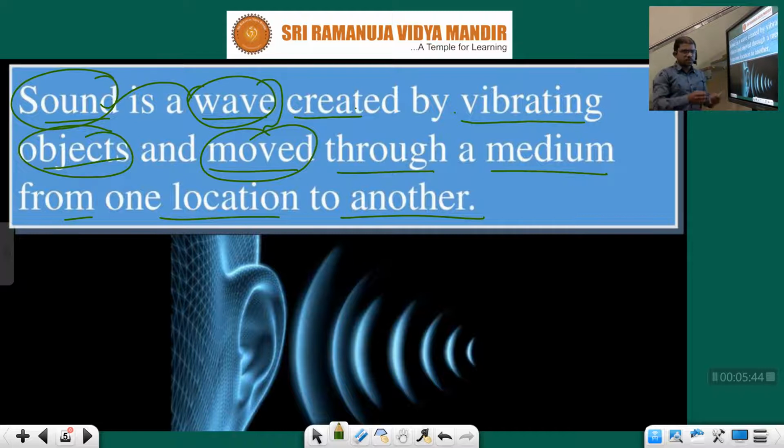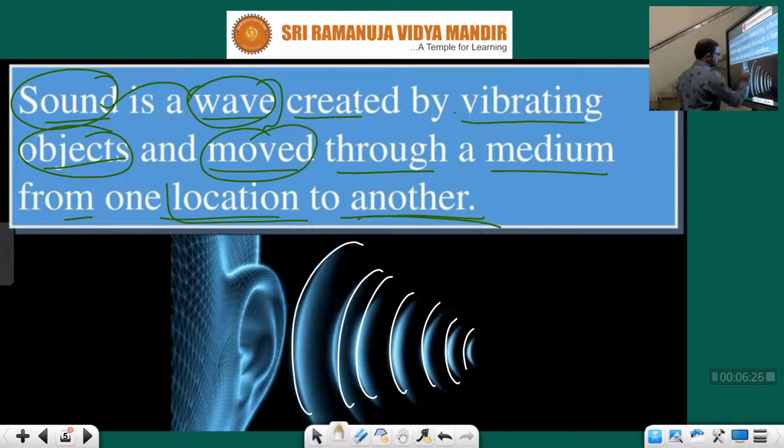Clear children? Just take a rubber band and give a pinch like this. Then it will vibrate, it will oscillate. That vibration creates a wave. That wave will move, but the rubber band never moves. The band will be like that only, but the wave created in that band will travel from one location to another. Clear children? These are vibrations here. These vibrations are reaching the ear.